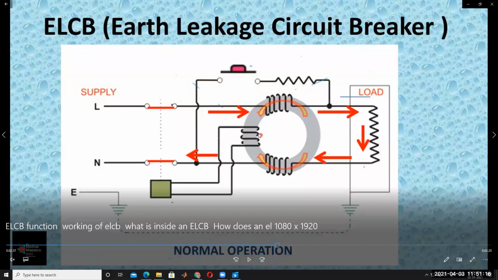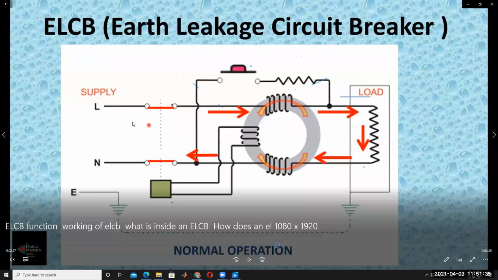That is, the resultant flux is 0. That's why this sensing unit is not operated, the tripping relay. That means this equipment is well protected. I mean, it's well designed. That's why there is no leakage current, and there is no insulation failure.